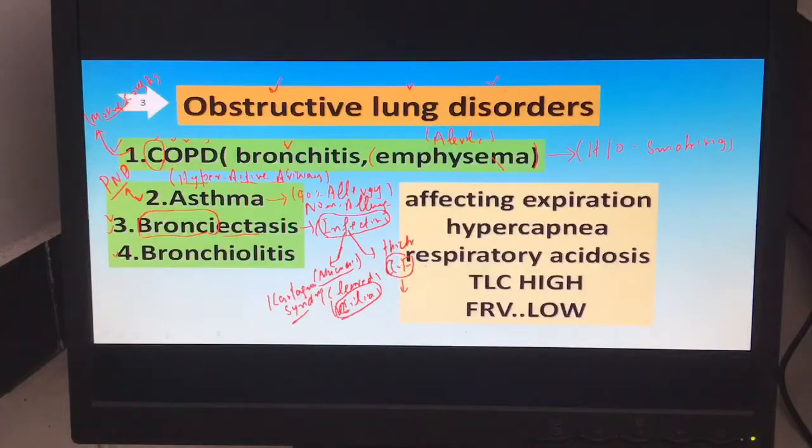The sputum produced in asthma is very scanty, meaning a very small quantity, and very thick.